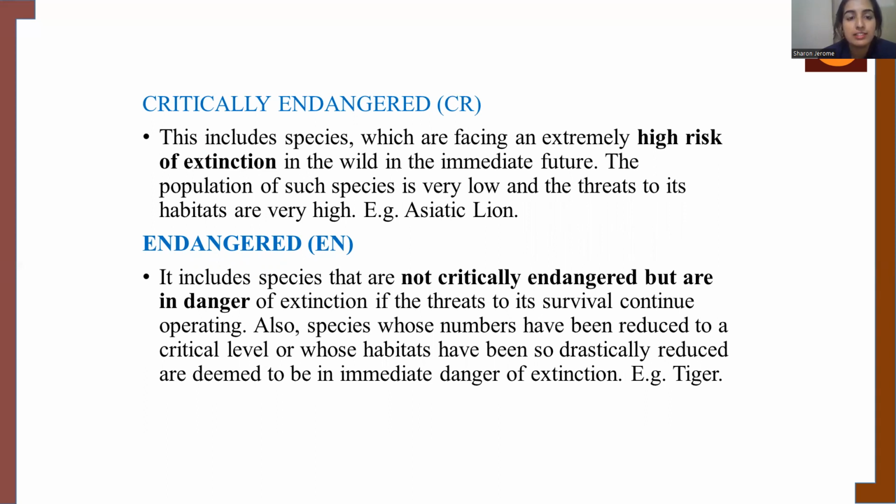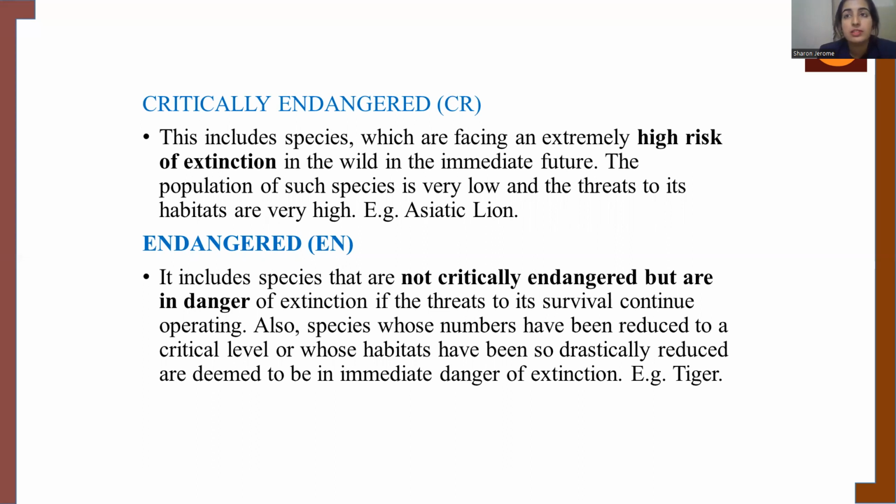The next category is the endangered category. In the endangered category, we can say that it is not critically endangered, but at the same time, it is also at great danger of extinction. If at all no proper care is given to these species, there is an alarming possibility that these species will go to the critically endangered category, which can later be pushed to the category of extinct species.